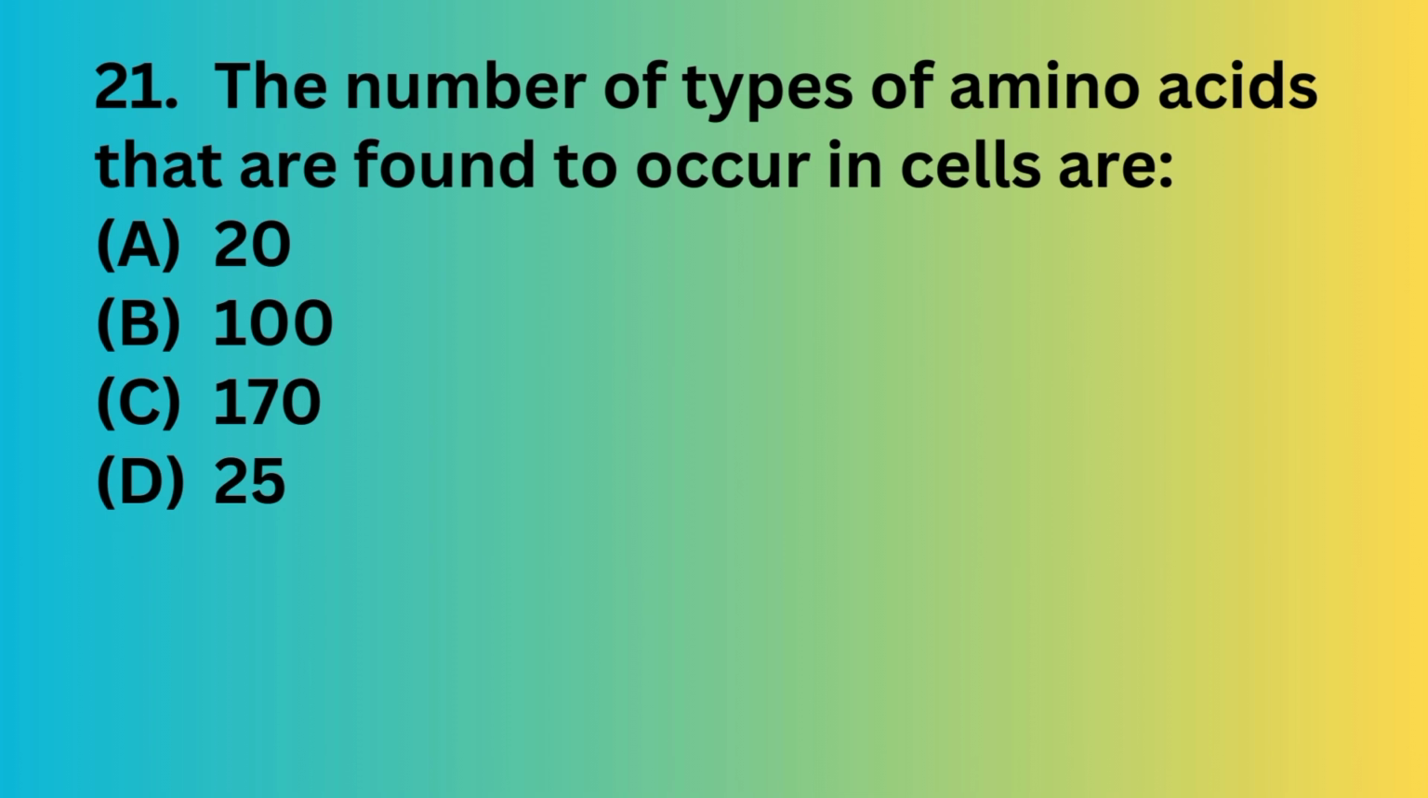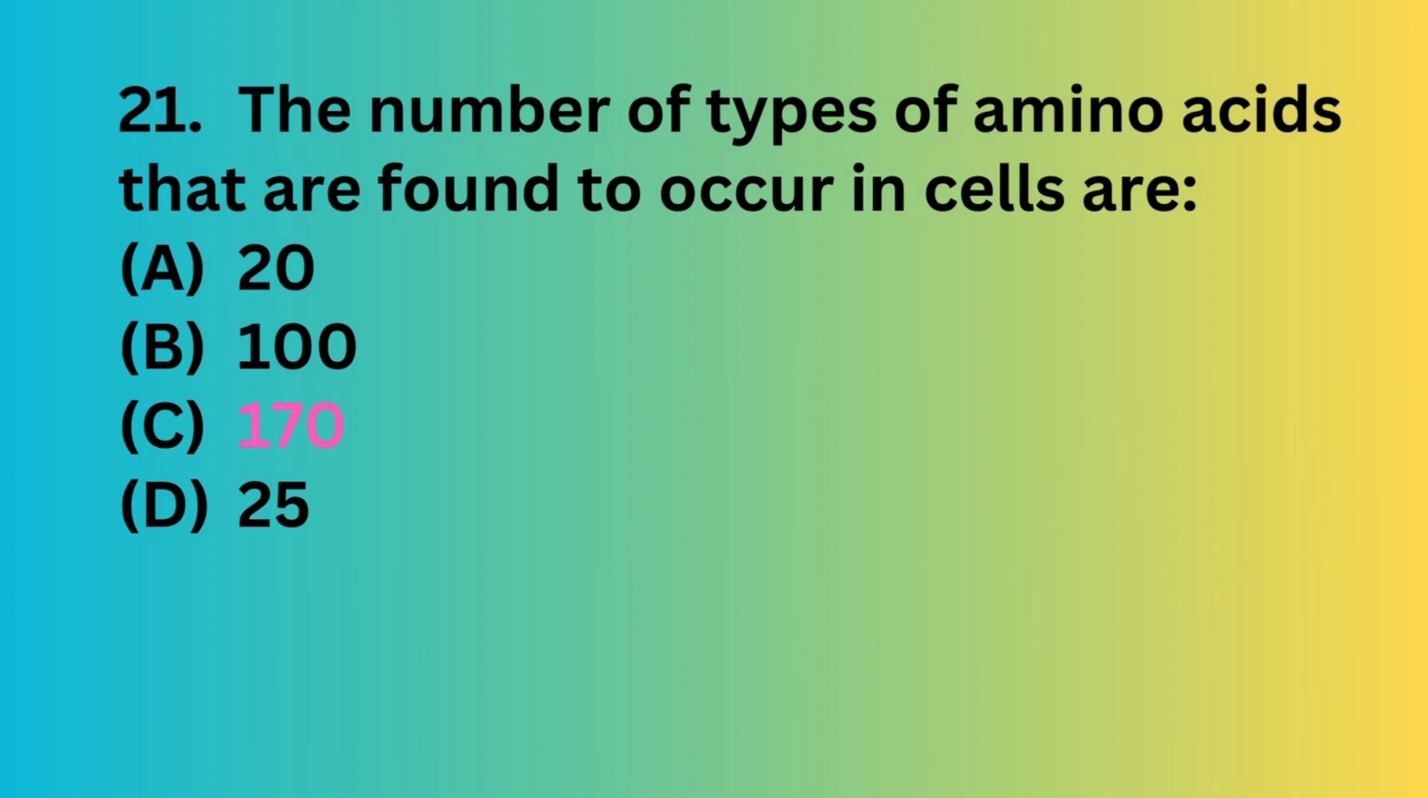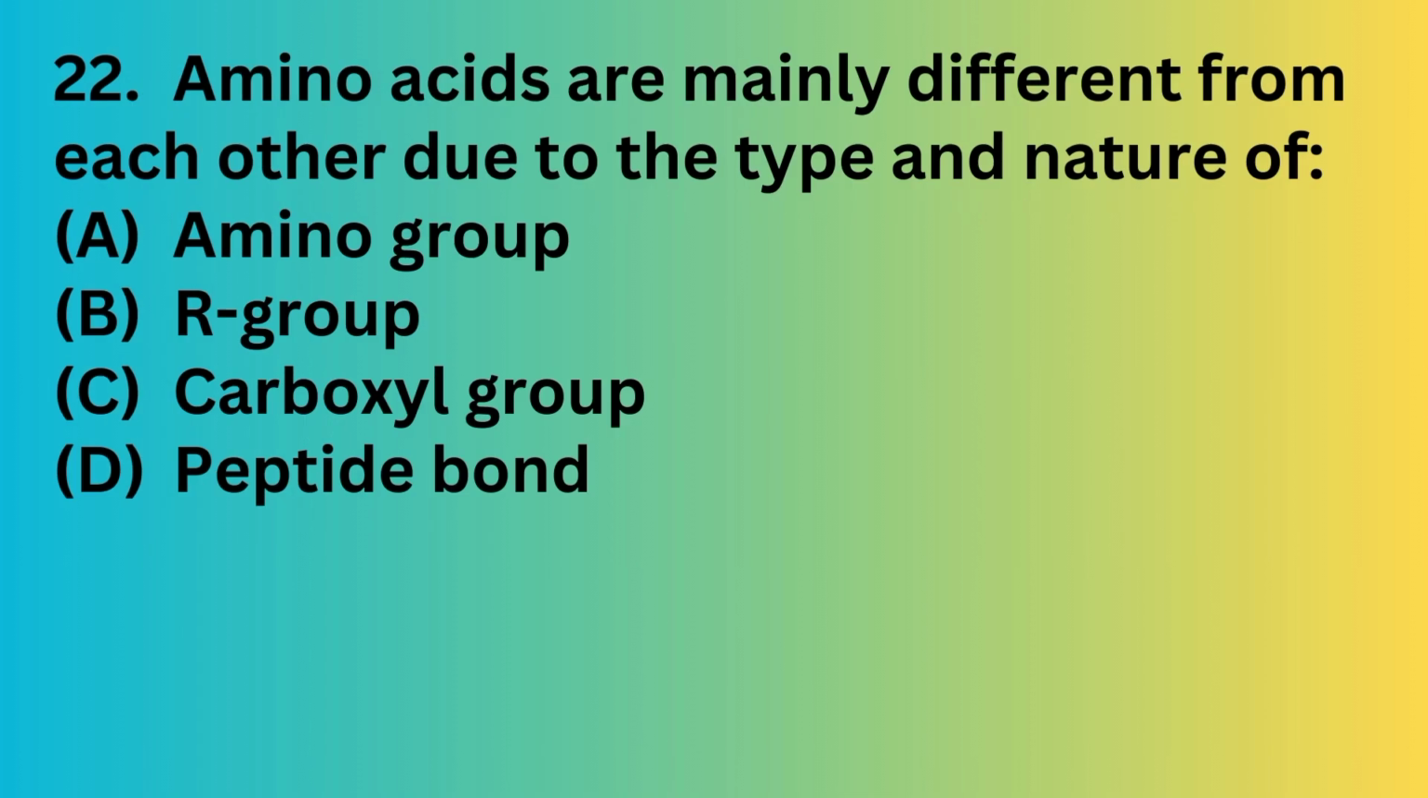Question number 21. The number of types of amino acids that are found to occur in cells is: option A, 20; option B, 100; option C, 170; option D, 25. And the correct answer is 170 amino acids in a cell.